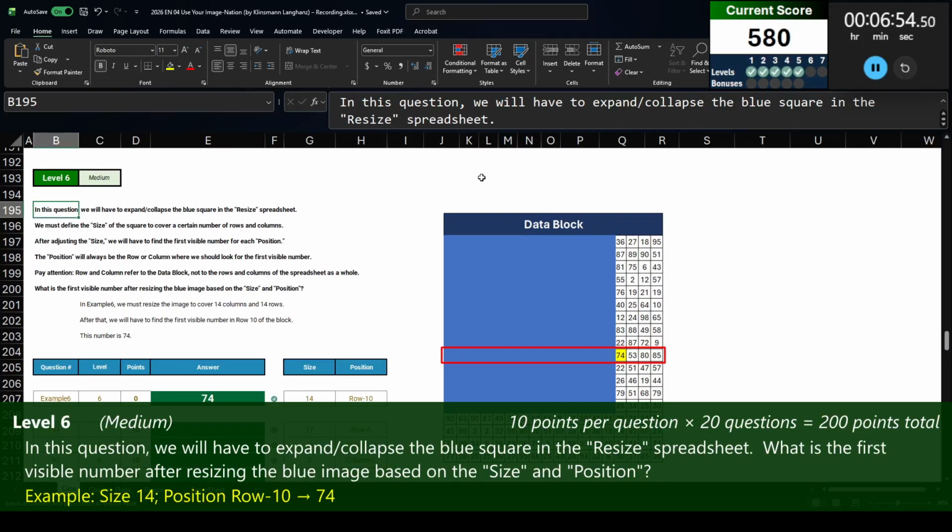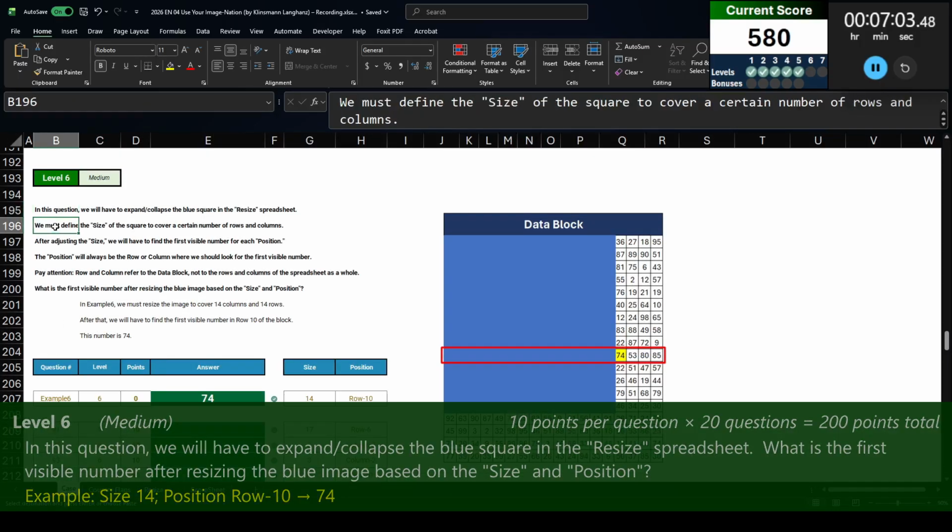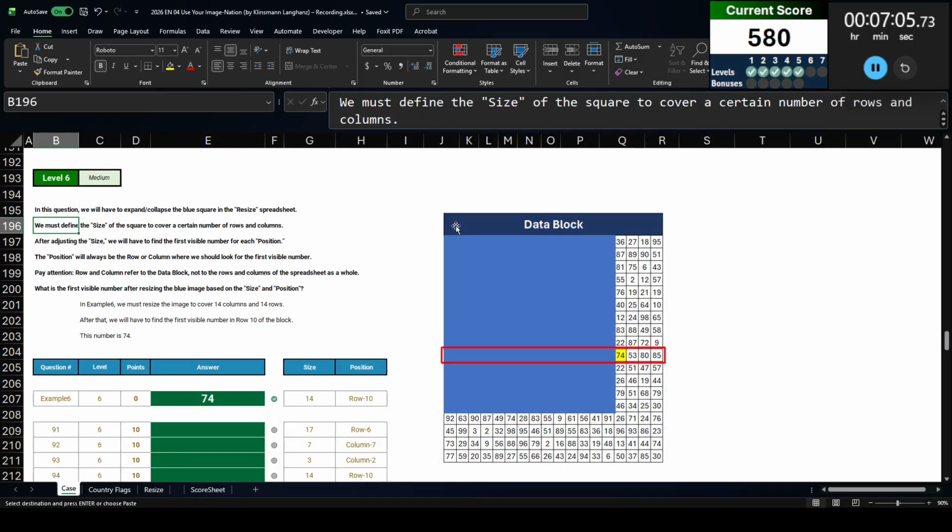Level 6. In this question, we will have to expand or collapse the blue square in the resize spreadsheet. So here's the resize spreadsheet. This is the blue square that we were talking about. We must define the size of the square to cover a certain number of rows and columns. After adjusting the size, we will have to find the first visible number for each position. The position will always be the row or column where we should look for the first visible number. Pay attention, row or column refer to the data block, not to the rows and columns of the spreadsheet as a whole. What is the first visible number after resizing the blue image based on the size and position?